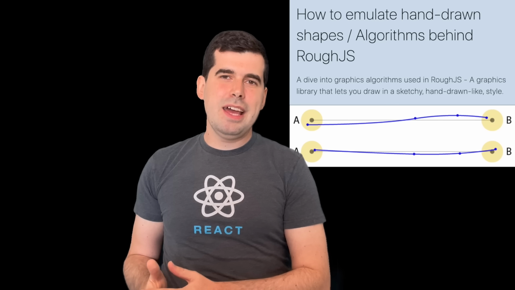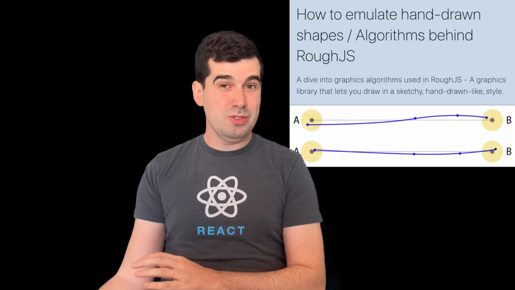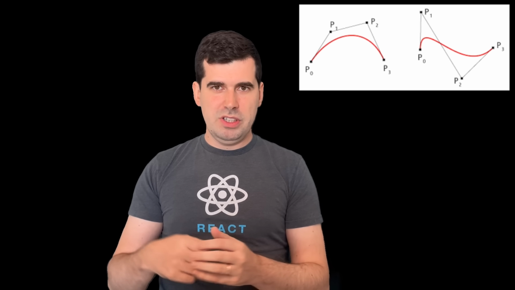And for this, we use a library called Rough.js. In a nutshell, the library takes a point A and a point B and gives you a list of operations in order to make it look handwritten. You can look at the website. It has a very in-depth documentation of how the algorithm works, which is super exciting, but this is out of scope for this presentation. So we know the output of this is a list of Bezier curves that we need to draw.